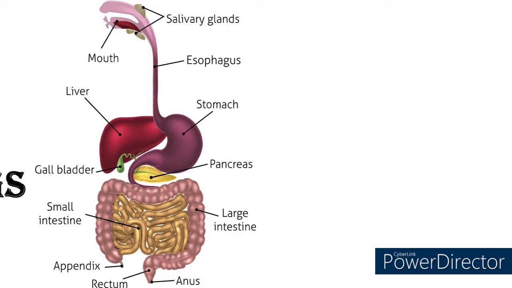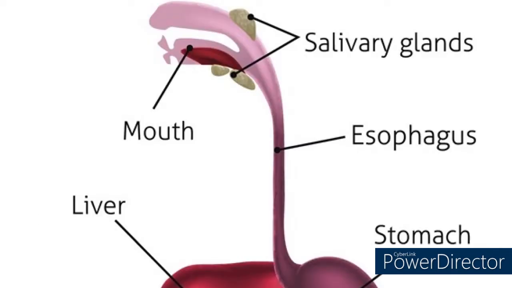The alimentary canal or the food pipe, that is the pathway through which the food moves inside our body, is starting from mouth to anus. This includes mouth, which comprises teeth, tongue, lips, then oral cavity. As soon as the food is consumed, the food enters into pharynx, which is a common pathway for food, water and air. Then next is esophagus, a long tubular structure.